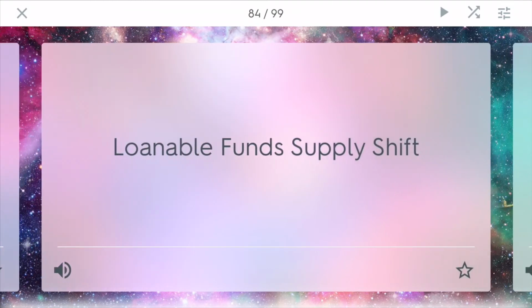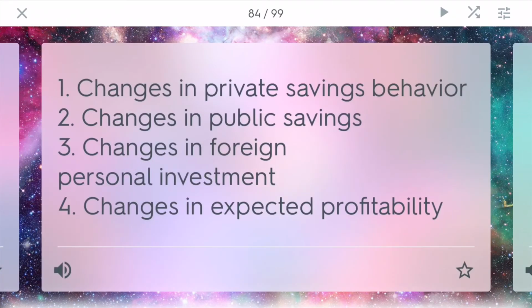The loanable funds can also supply shift, and this can happen for reasons such as a change in private savings behavior or public savings behavior. If we have very high tax rates or very high interest rates, people might want to save more of the money in banks or save the money for later on, and this will increase the supply of loanable funds. There can also be changes in foreign personal investment, so if a rich person wants to invest in a type of currency, that will also change the supply of the loanable funds, and also changes in expected profitability.